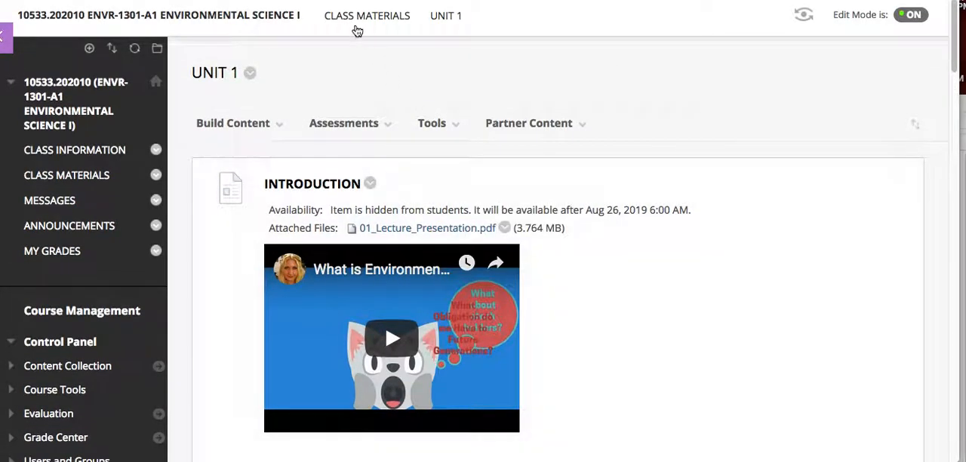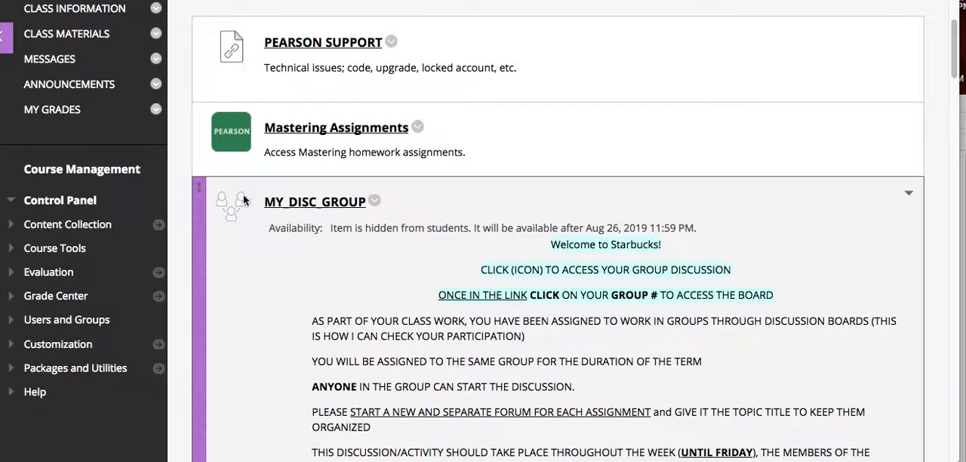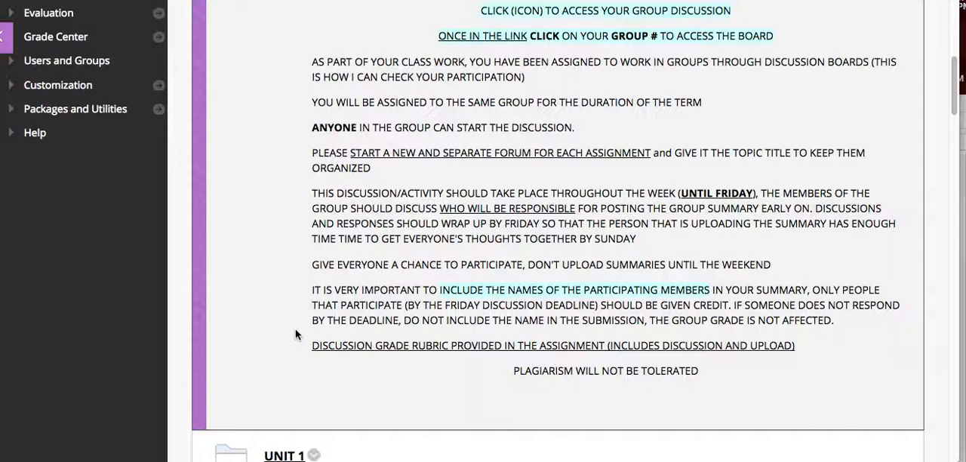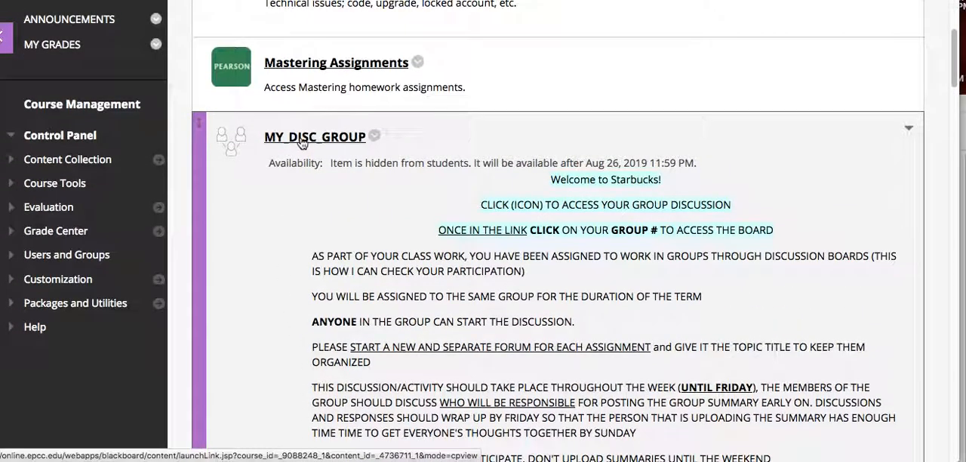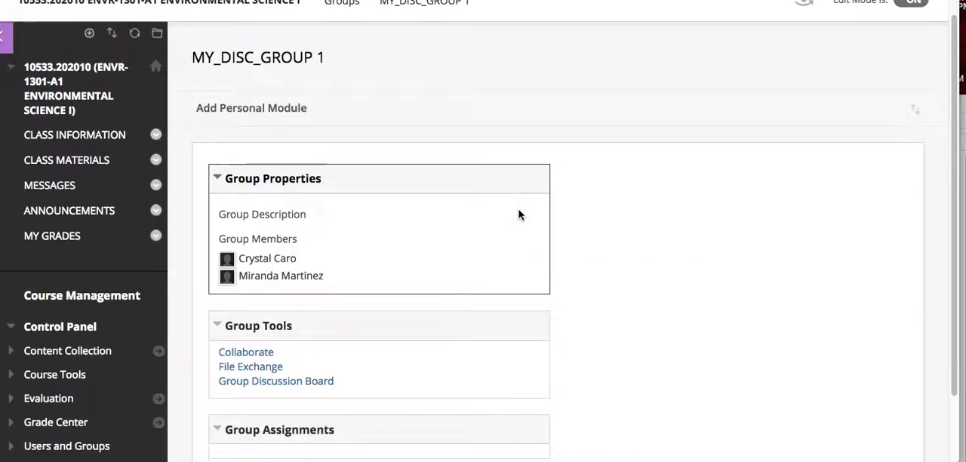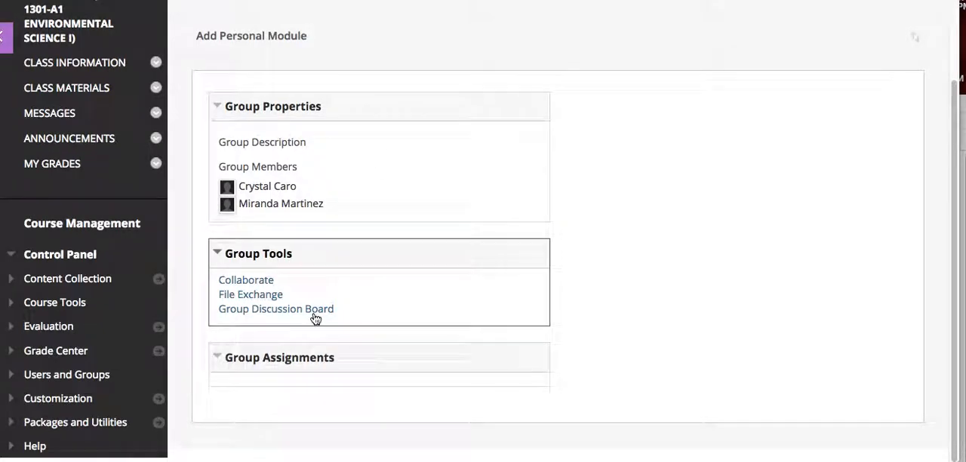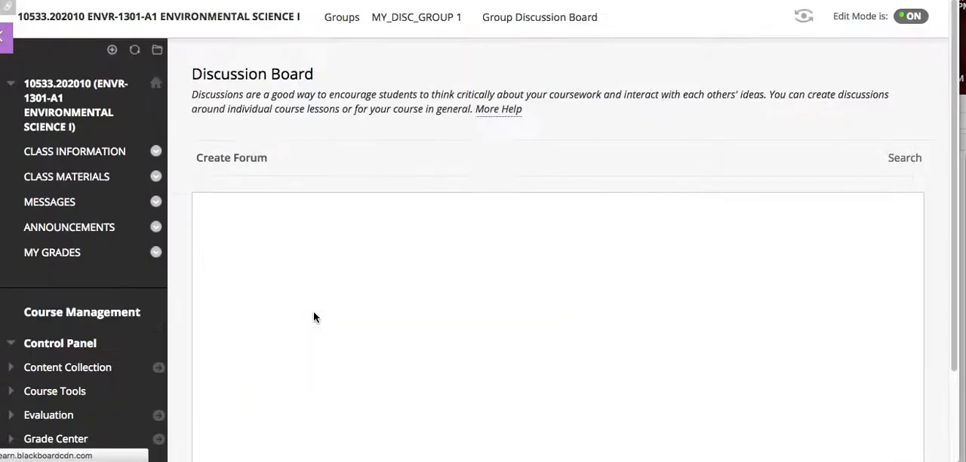Okay, so if we go back to the main page, this is where you would access your group. So notice, and again, this is in the written instructions as well. And here I have a little bit more on that. I'll let you read that on your own. So this is where you access your group, and you would just see the one for you. So notice you would go in and then go into your discussion board.